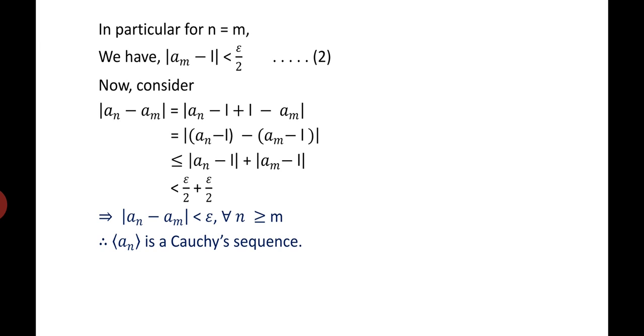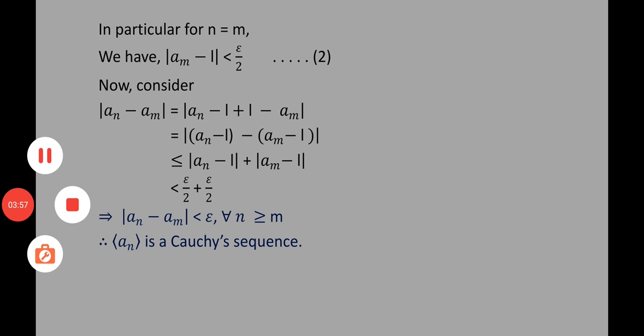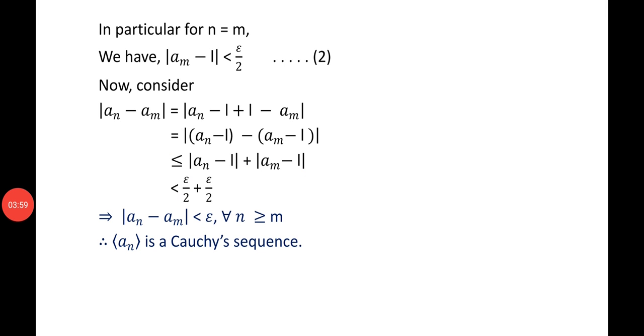Now let's consider mod of a_n minus a_m. Here we add and subtract L. Then simplifying, I will group it as a_n minus L minus of a_m minus L. And we all know that mod of x plus y is less than or equal to mod x plus mod y.